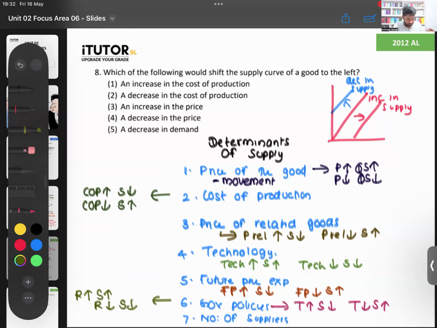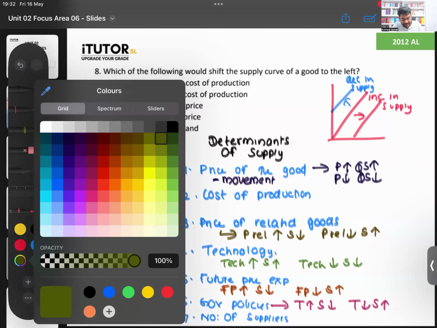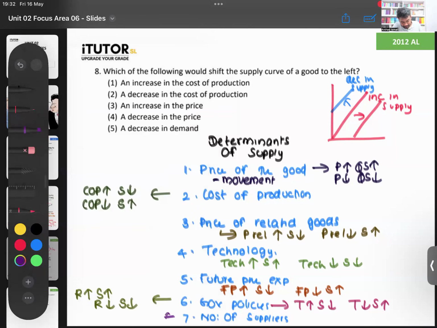That was easy, no? Okay. And finally, you have the number of suppliers. That's also very easy. If your number of suppliers increases, supply will increase. If the number of suppliers comes down, supply will come down. Fine. So that's a quick brief of the determinants.